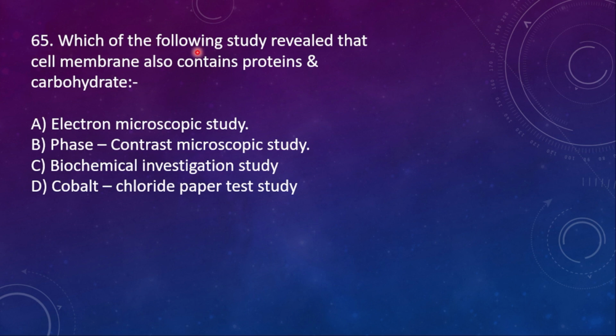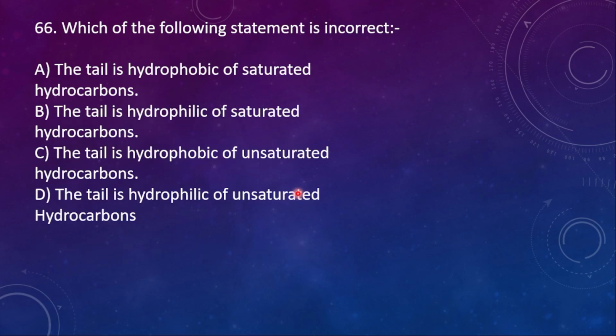65. Which of the following studies revealed that the cell membrane also contains proteins and carbohydrates? Option A, electron microscopic study. Option B, phase contrast microscopic study. Option C, biochemical investigation study. D, cobalt chloride paper test study. Here the right option is biochemical investigation study.